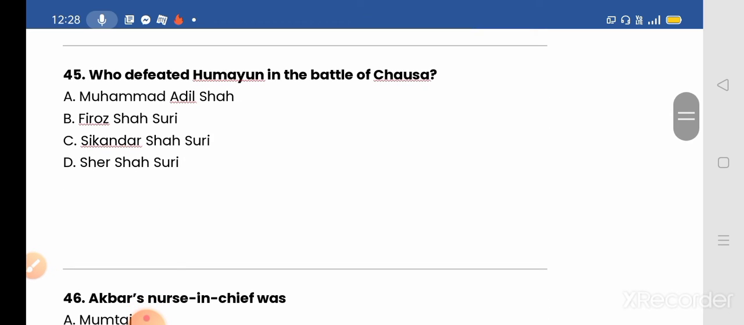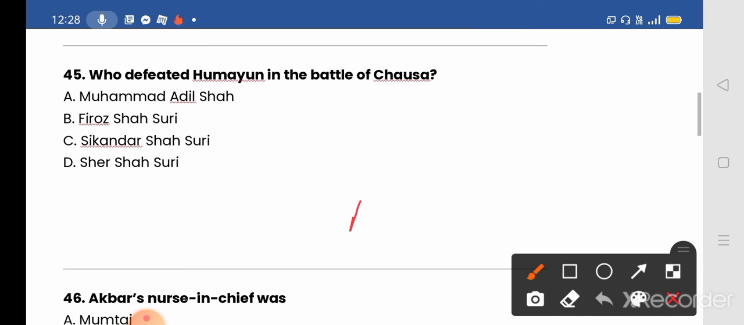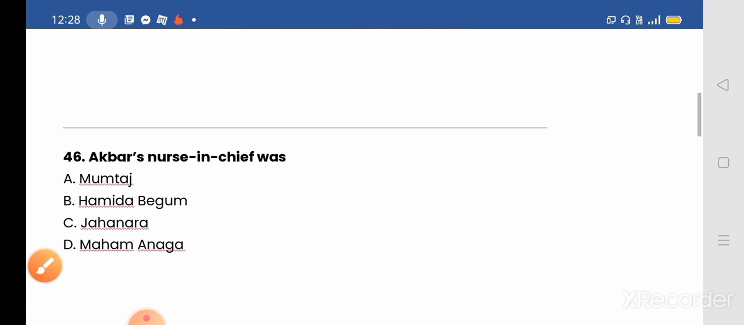Then question number 45. Who defeated Humayun in the Battle of Chausa? So, in the Battle of Chausa, Humayun was defeated by option number D, Sher Shah Suri. It was discussed earlier. Okay. Next, we move to our next question.